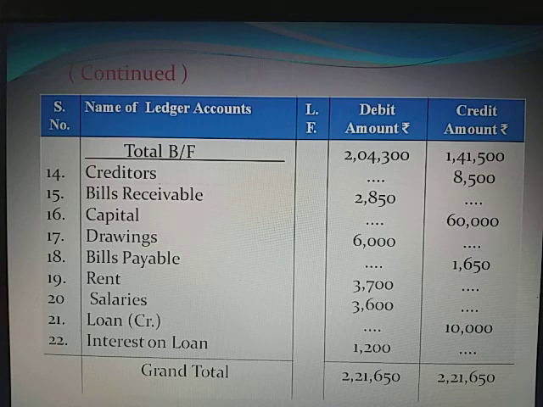Loan credit means loan taken from outsiders. It is a liability on credit side. Interest on loan, it is interest paid on the loan taken from outsiders. It is an expense on debit side. Now we have to check the total of debit and credit column of the trial balance. Here our total is 2,21,650 each. Means our debit and credit column total is equal. That's why we can say that there is no arithmetical or mathematical